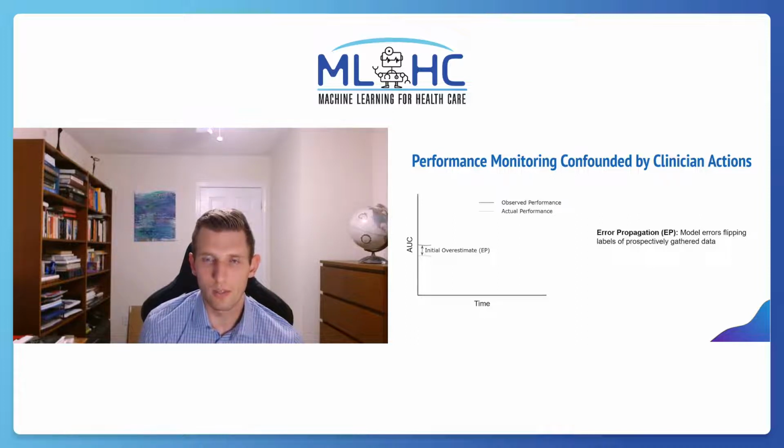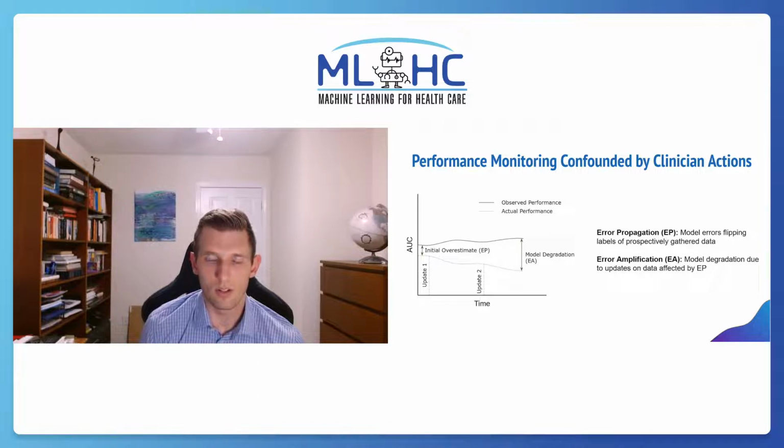We refer to incorrect predictions flipping labels as error propagation. Model performance degradation resulting from updates on flipped labels is a phenomenon we refer to as error amplification.